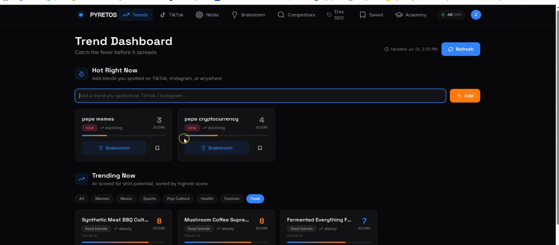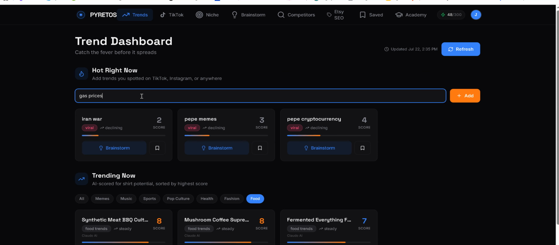So the scores aren't too hot on these, but these are just my ideas that I had off the top of my head real quick, and it doesn't hurt just to search them and see if you actually come up with something that has a good score. So these are kind of things from like last year, right? So they're probably just not too hot at the moment. You can think of maybe things that have been going on. So how about Iran war too? How about gas prices?